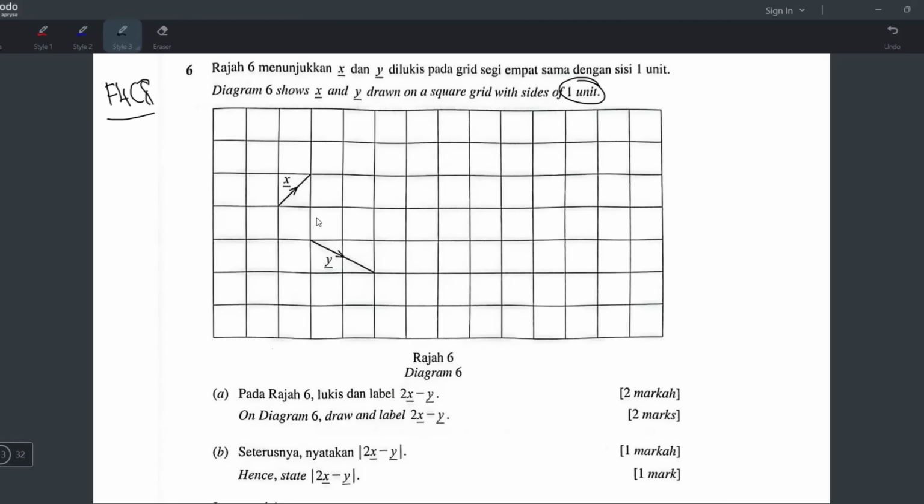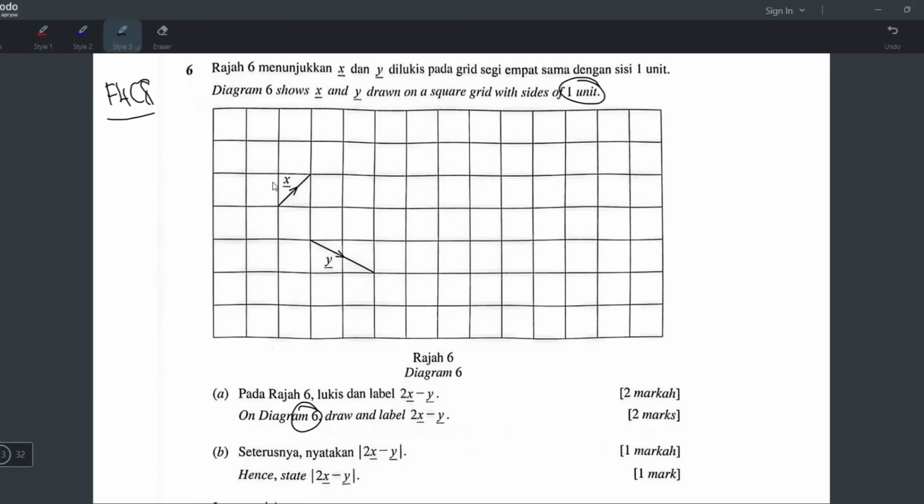Because if they draw on a square grid, that means you have horizontal and vertical components. So you can actually convert it. This one is 1i plus 1j. This one is 2i minus 1j. But let's see what they want. On diagram 6, draw and label 2x minus y.